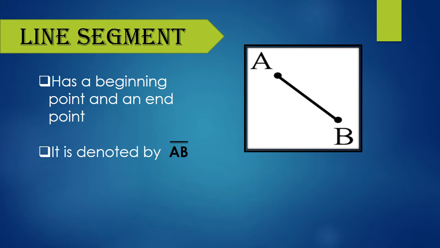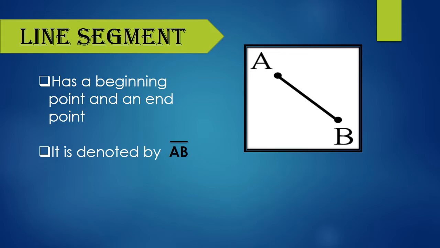So line segment is nothing but it has a beginning point and an end point. But line has no beginning point and end point. Line segment has beginning point and end point, and it is denoted by capital letters A, B, bar without arrows because it is a line segment.